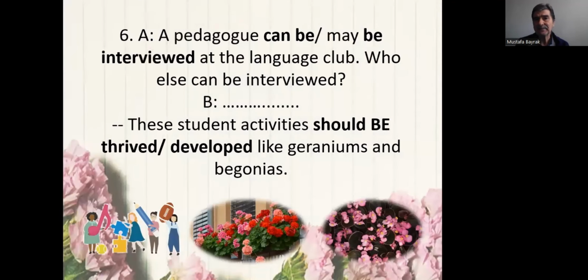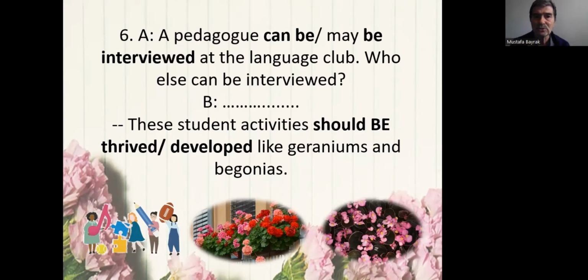6A. A pedagogue can be interviewed, okay? Or a pedagogue may be interviewed at the language club. But if you have made up your mind, you can say a pedagogue will be interviewed at the language club this week. Who else can be interviewed? A sociologist can be interviewed. A teacher can be interviewed. A businessman can be interviewed. Yes, etc., etc.